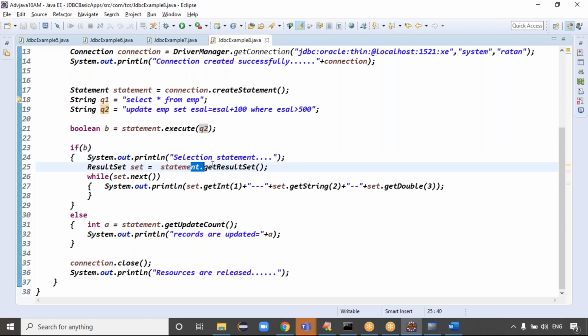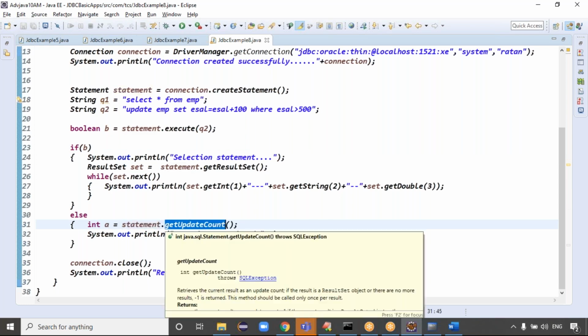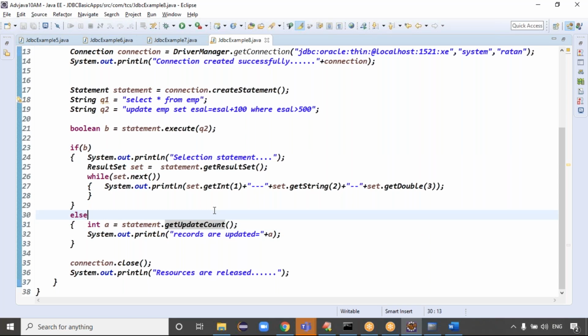That's what we are getting: the result set object, and we are processing the result set object. If it is false, which query is that? That is an update query. Update means we call the statement's execute and get the updated count, right? You are calling getUpdateCount, right? Exactly, guys.